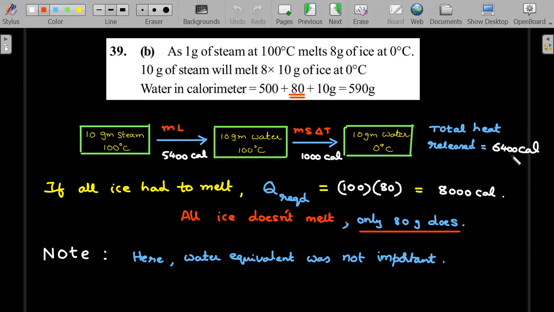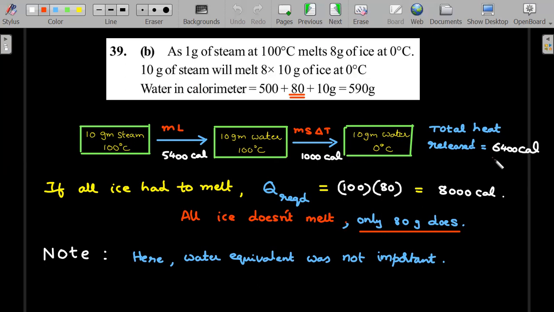Now, is this 6400 good enough for the ice to actually melt? If all the ice that was given has to be melted, then the Q required is mL for the ice, which in this problem is 8000. You can see there is a mismatch, right? So with the 6400, only a partial amount of the ice that was given will melt. So the 1600 fraction of it over this 8000 will remain as ice. So all ice doesn't melt, only 80 grams does.